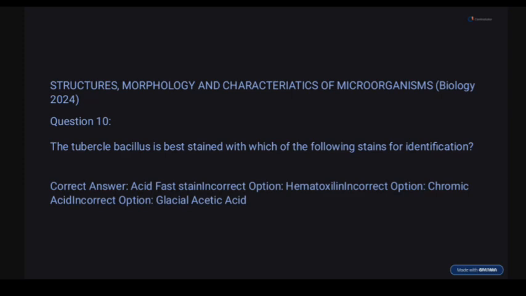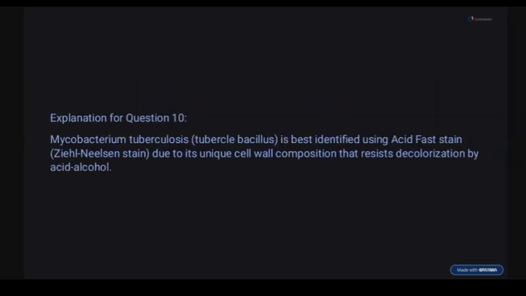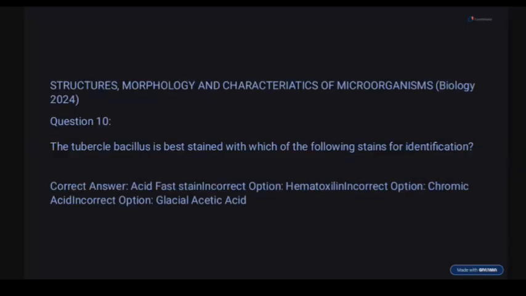Mycobacterium tuberculosis, that tubercle bacillus, is best identified using acid fast, due to its unique cell wall composition that resists decolorization by acid alcohol. So the best staining mechanism used here is the acid fast stain. Hematoxylin is used during your histology, not for bacteria. Chromic acid and glacial acetic acid are not stains, they are fixatives.